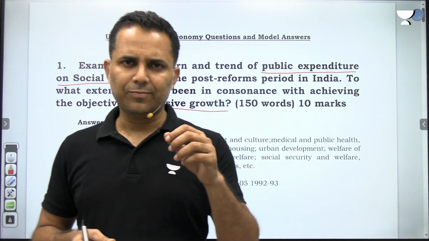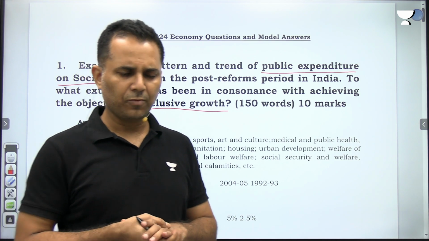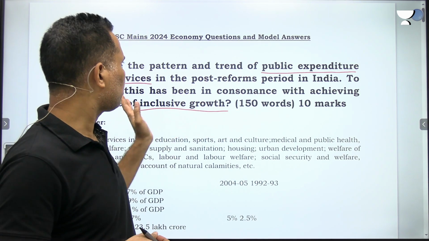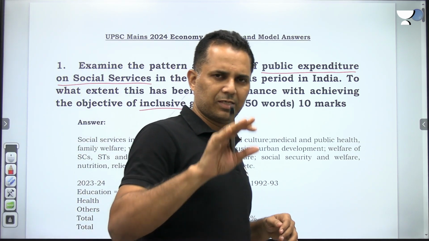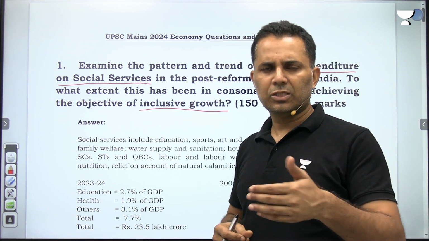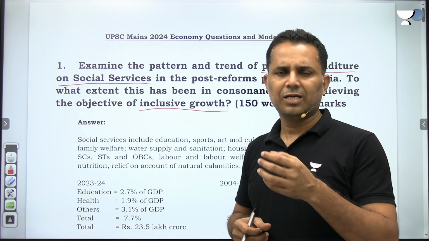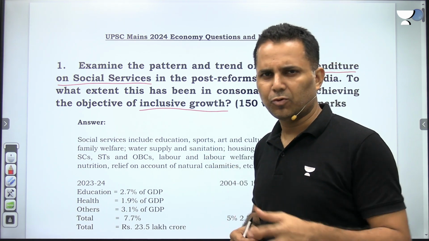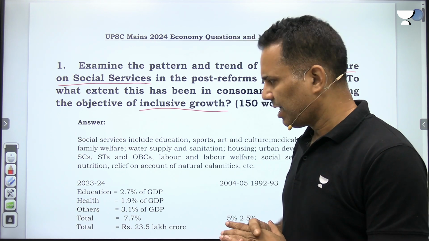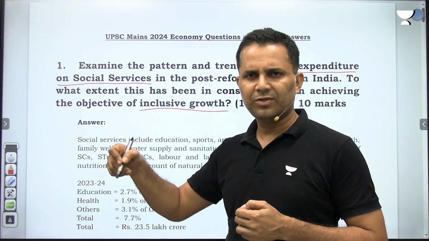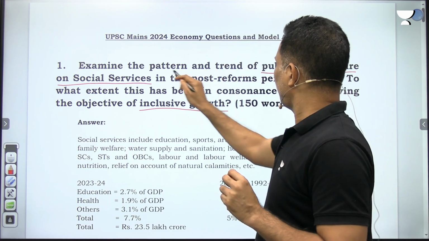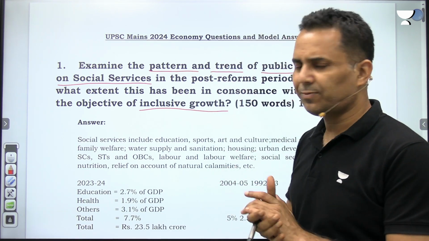First thing is that you should know what the present fact is. I have told in the class also that one way you can approach it is to define what social services are. In the economic survey, they have defined what includes social services. So you can start with that. As per the economic survey, social services are defined as expenditure on health, education, sports, art and culture, welfare, housing. All these come under social services. And you can just give a reference that as per the economic survey, social services are defined like this. Now you have to discuss the pattern and trend of public expenditure on social services.